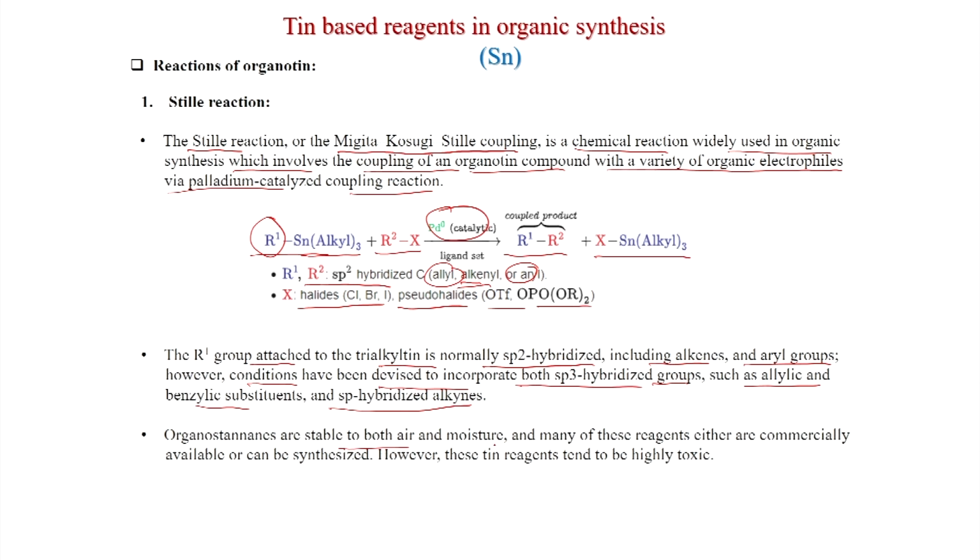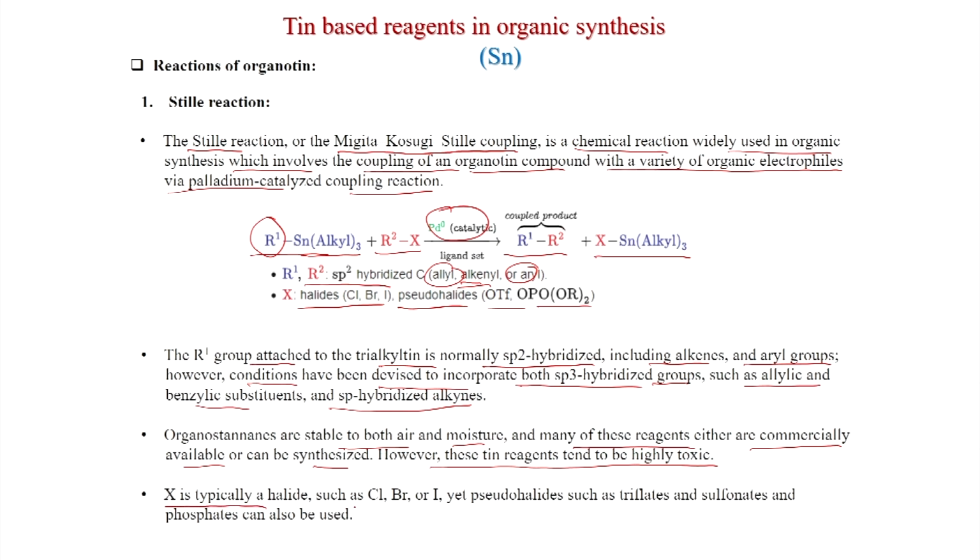Organostannanes are stable to both air and moisture, and many of these reagents either are commercially available or can be synthesized. However, these tin reagents tend to be highly toxic. So, they are highly toxic, these tin reagents, so you have to handle them carefully. X is typically a halide such as Cl, Br or I, yet pseudohalides such as triflates and sulfonates and phosphates can also be used.